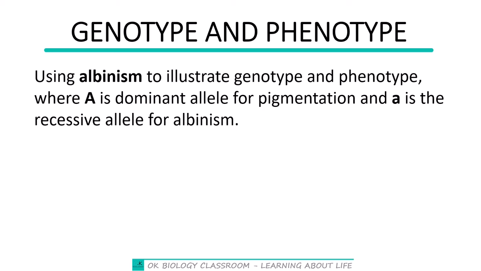Albinism is a genetic disorder where there is lack of pigmentation in the skin, hair, and eyes of the individual. In this case, we are going to consider that particular gene that is responsible for pigmentation. If that gene is present in a chromosome, then the person has the gene for pigmentation. So the skin is going to be pigmented, the hair would be pigmented. Assuming the person is dark, the skin is going to be dark, the hair would be dark, the eyes are going to be dark. That is, the portion of the eyes that are supposed to be dark would also be dark as well.